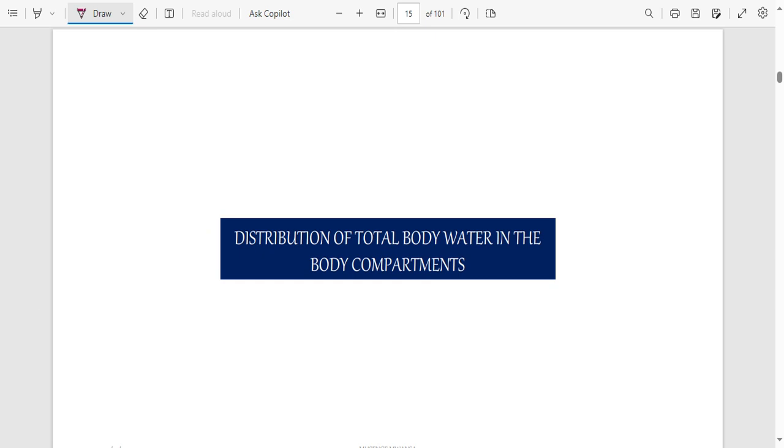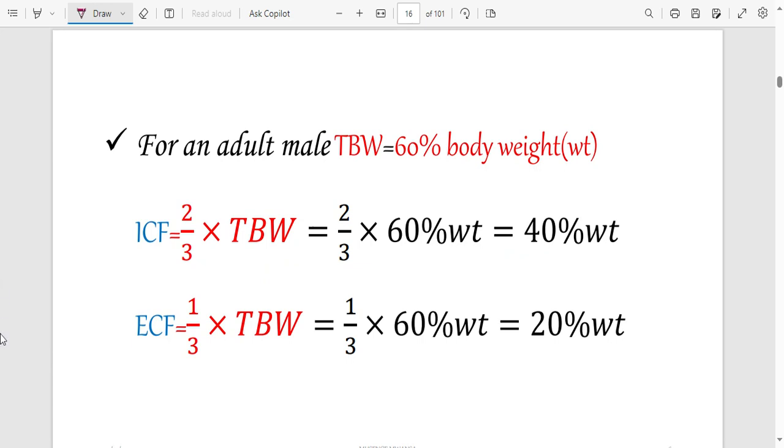Now, since we have said the body is going to have 60% water in a normal adult male, how is that water going to be distributed? Inside the cell and outside the cell, and also in those compartments that we talked about. So remember we talked about ICF and ECF. Total body water is 60% of the weight. Now, of that water in the body, what will be inside the cell, that is ICF, will just be 2/3. And what is 2/3? 2 out of 3 times 100, if you want to calculate that as a percentage, is about 67%.